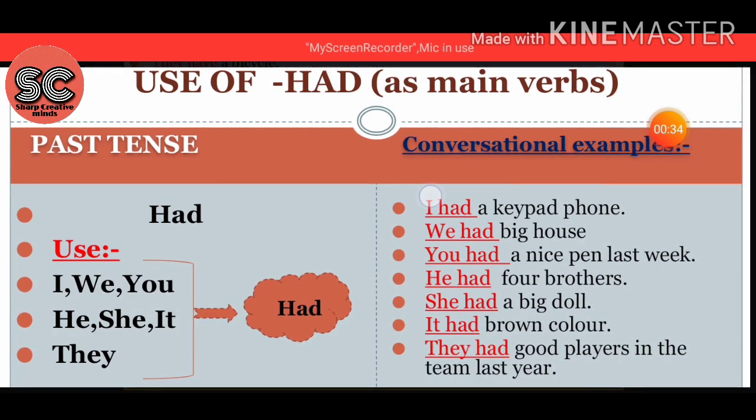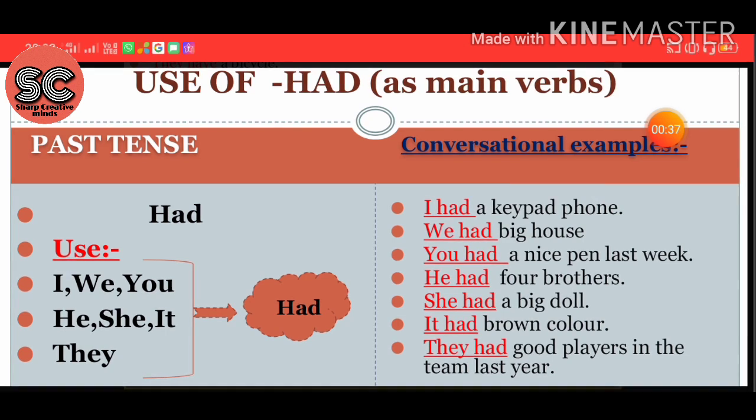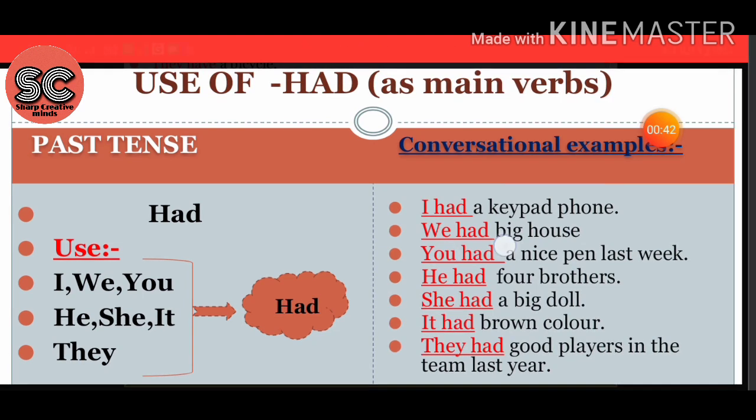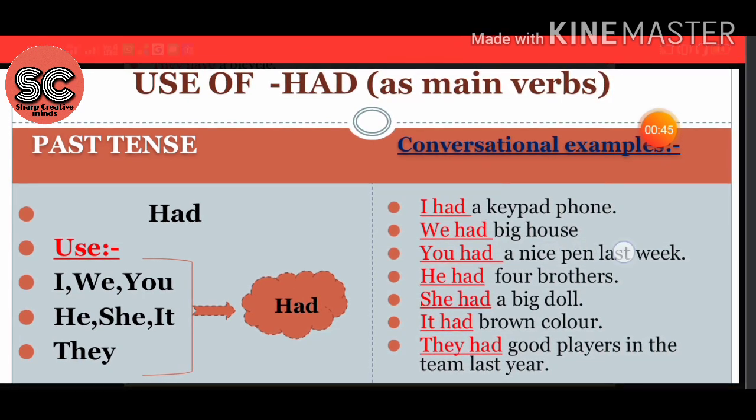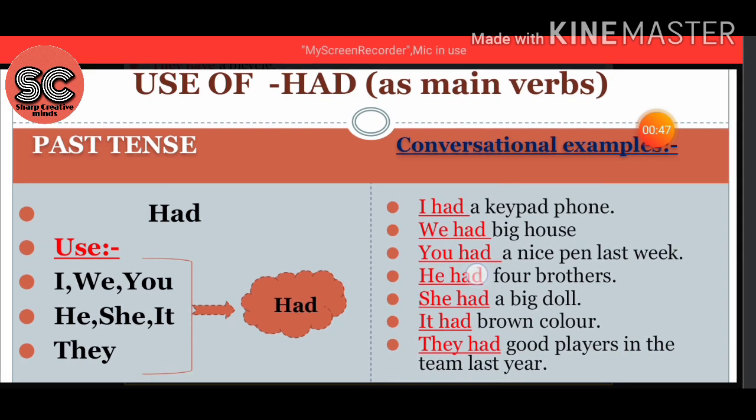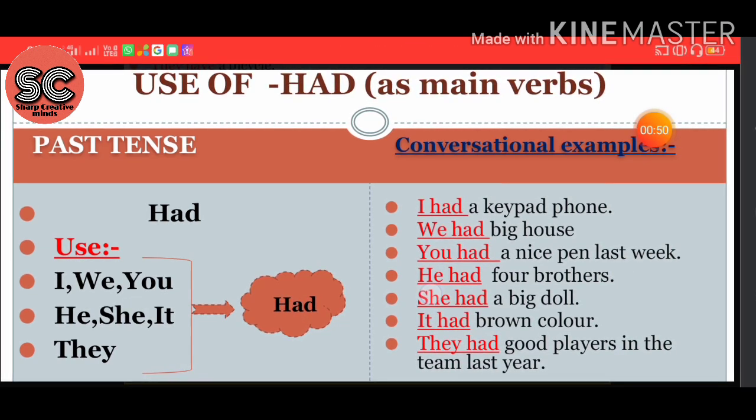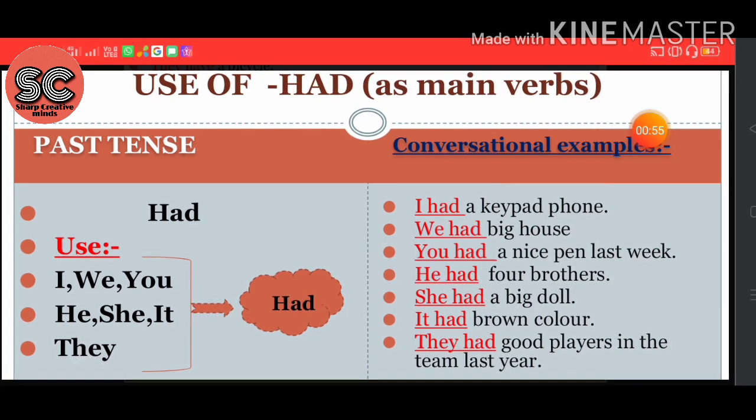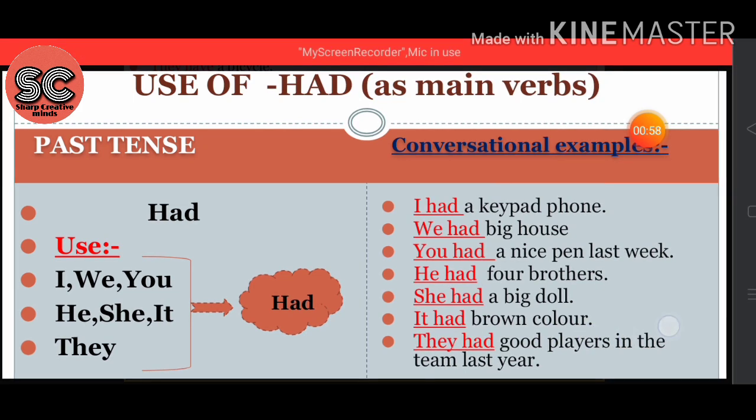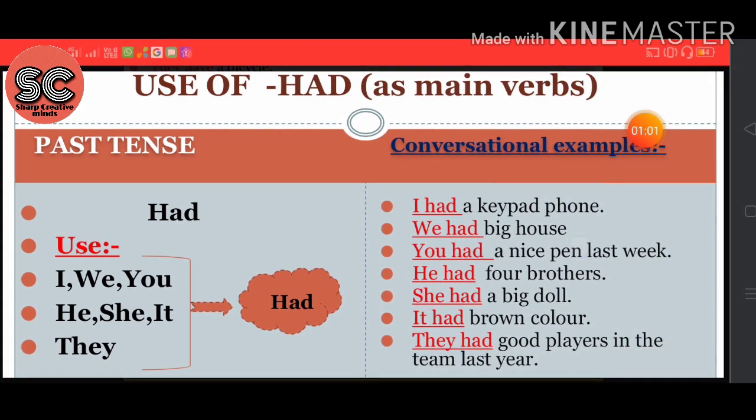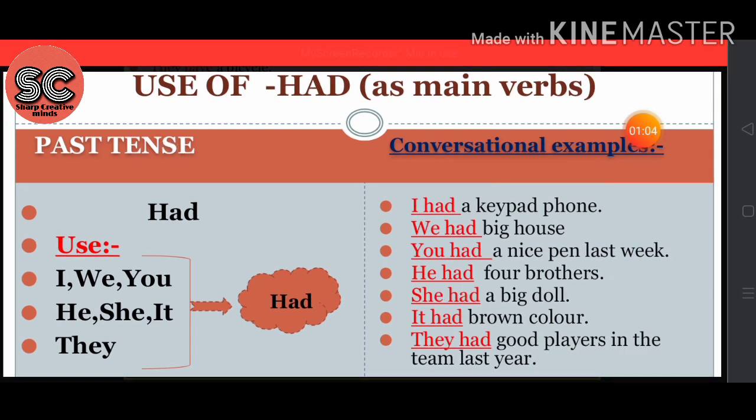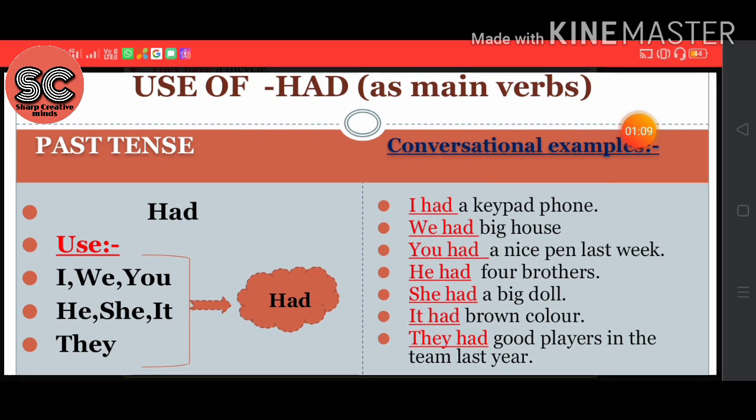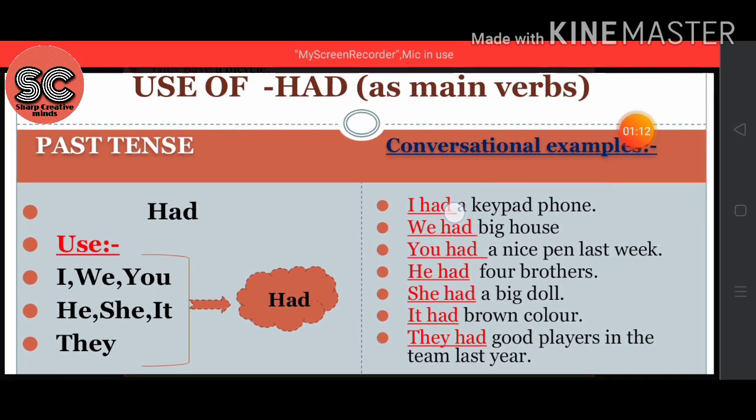Like, I had a keypad phone. We had a big house. You had a nice pen last week. He had 4 brothers. She had a big doll. It had a brown color. They had good players in the team last year. All these sentences are in the past tense. So we are making use of had here. I, we, you, he, she, it and they are all used with this had.